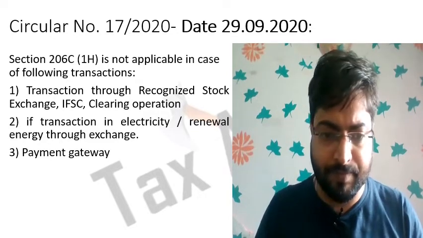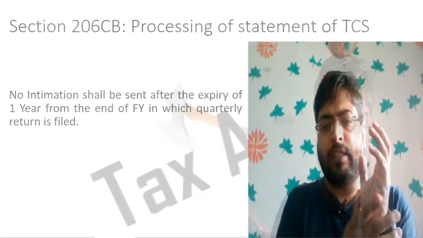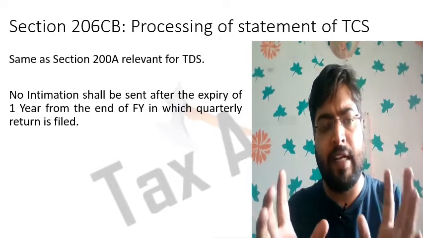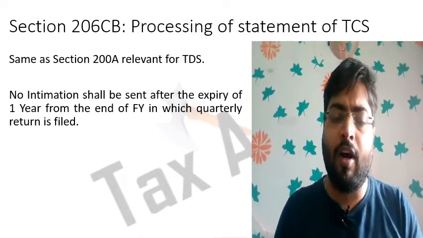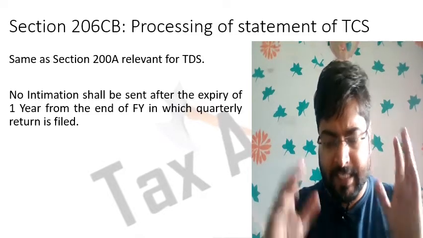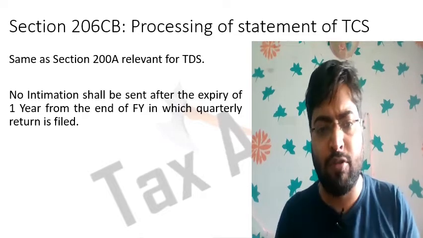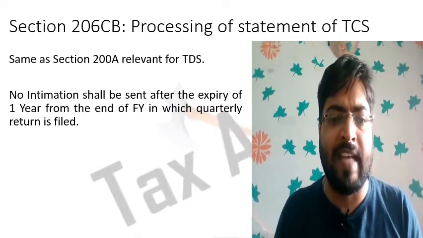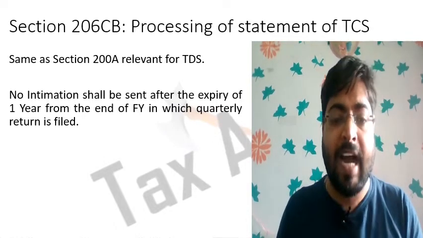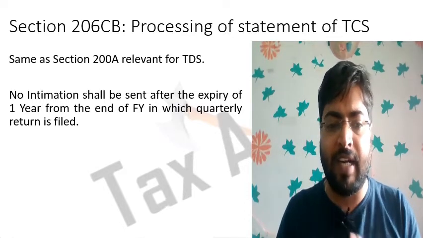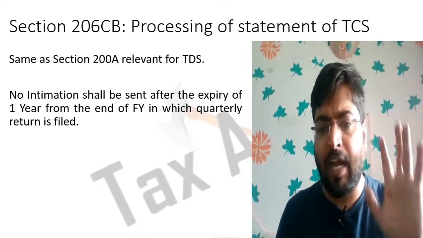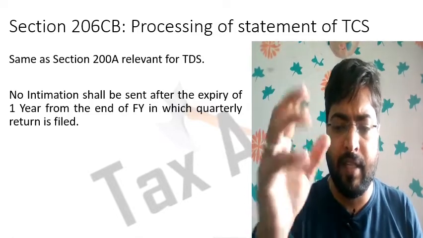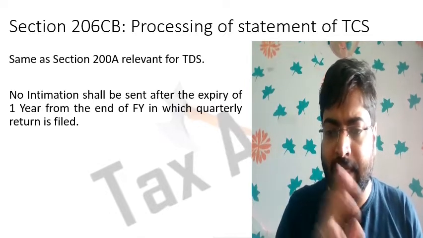Section 206CB, processing of a statement of TCS. A similar section was dealt with in section 200A for TDS. The same provisions are applicable for TCS also, but the section is 206CB. So here I have summarized: no intimation shall be sent after the expiry of 1 year from the end of the financial year in which the quarterly return is filed. I discussed the same in section 200A of TDS. I will give the link in the description box. Please see that video also.